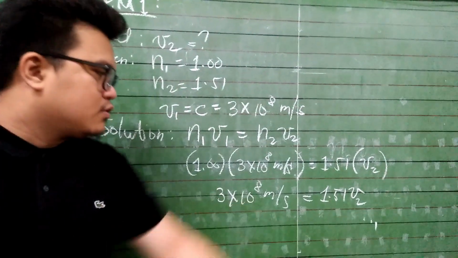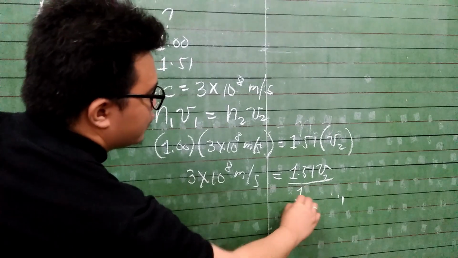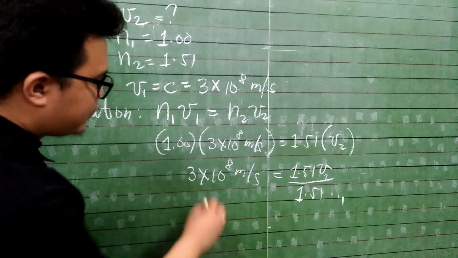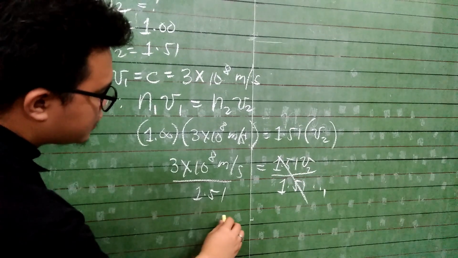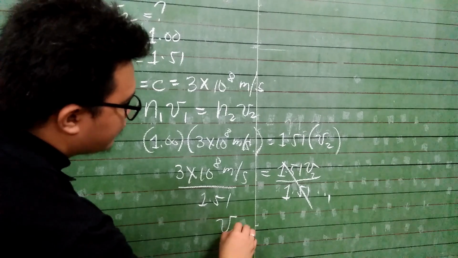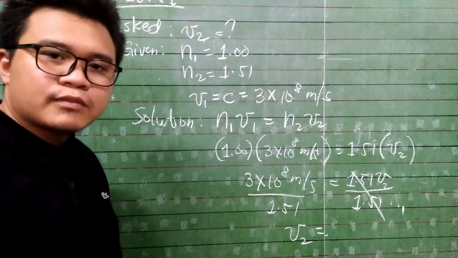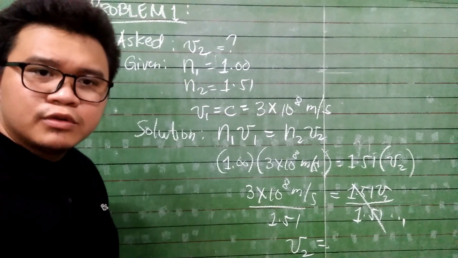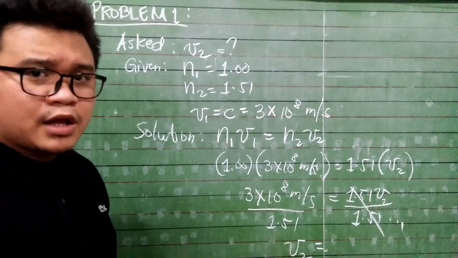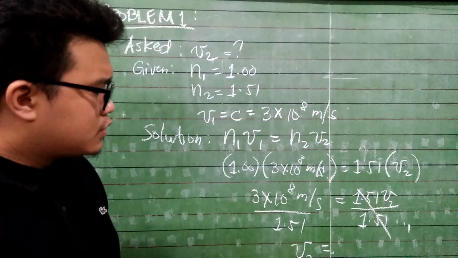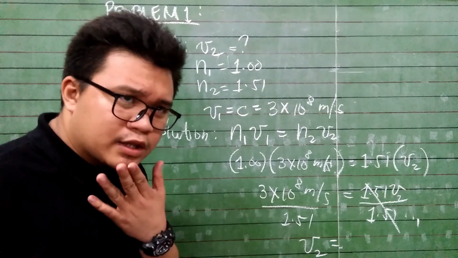Now, to get the value of v2, all we need to do is cancel 1.51 by dividing the whole equation by 1.51, so that v2 will be isolated. So our calculated value for v2 will be, punch your calculators right now. Are you done? Actually, you don't need a calculator to do this. You can just do this mentally if you're good at math. But if you're not confident, then rely on your calculator for the time being.